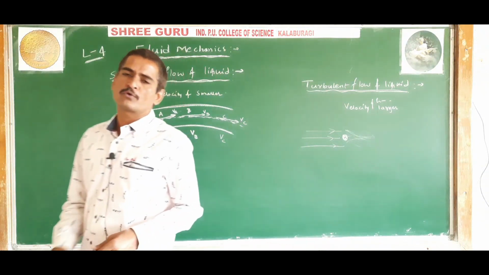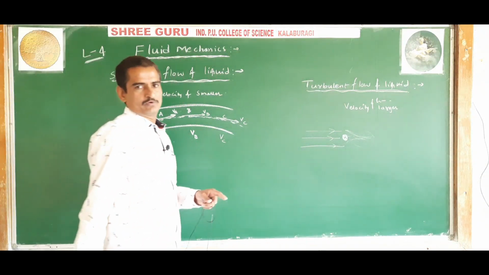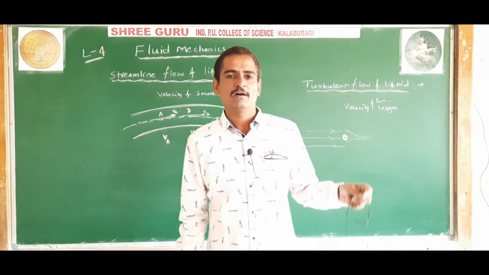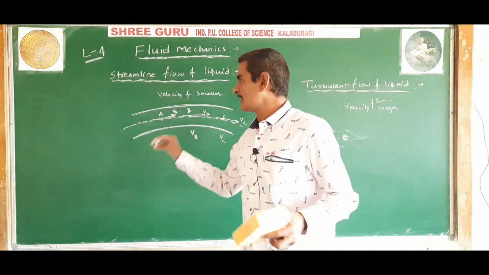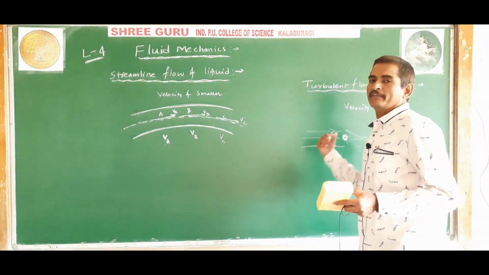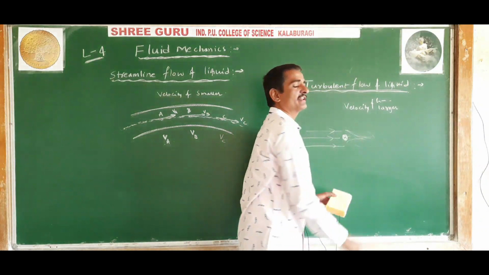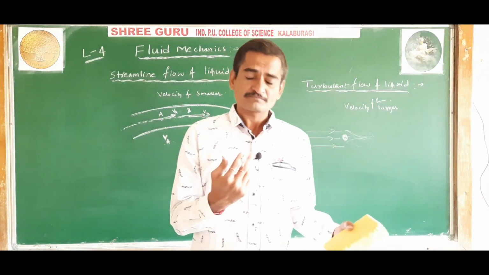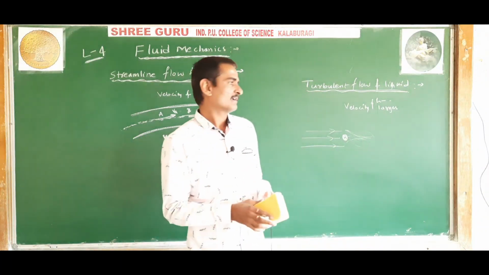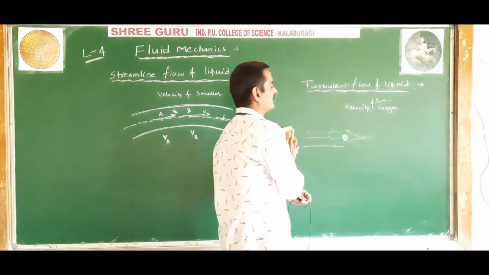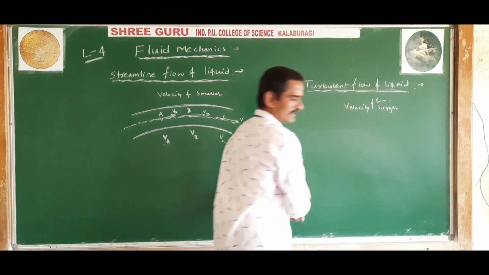Then the fluid flow becomes a turbulent flow. So if there is an obstacle to the streamline flow, the flow becomes turbulent, the path of the liquid gets mixed up, and we call it a turbulent flow of liquid.